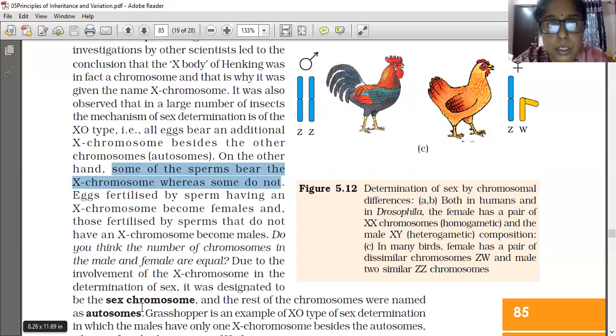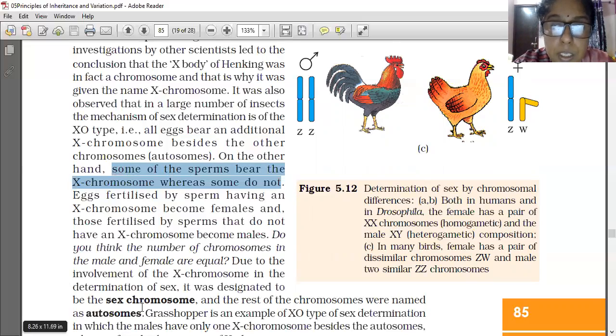The remaining one pair in human male is XY and in human female is XX. XX means the same chromosome, so it is homozygous, and in male X and Y are there, so the human male is heterozygous. Since you are familiar with human beings, I first told this; the Henking experiment we will learn afterwards.